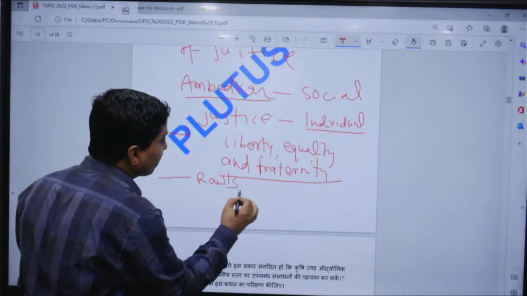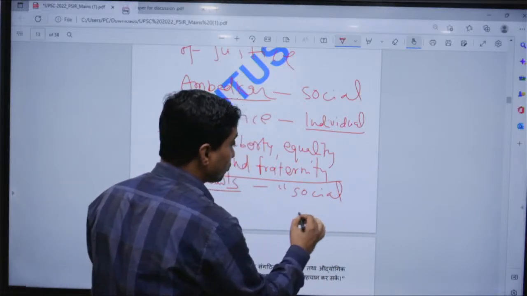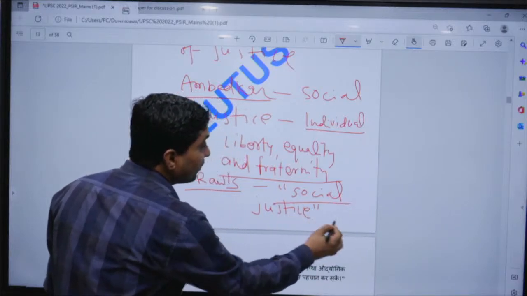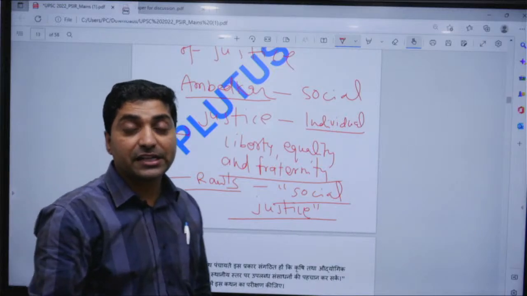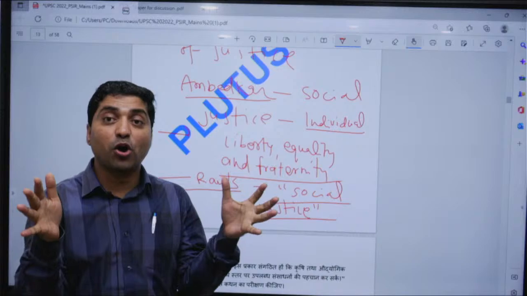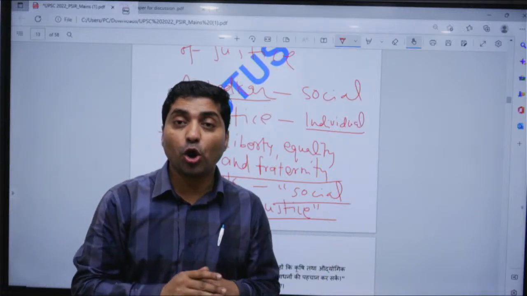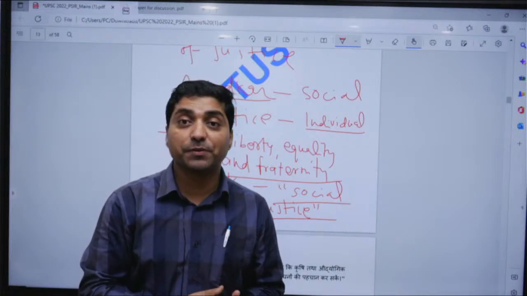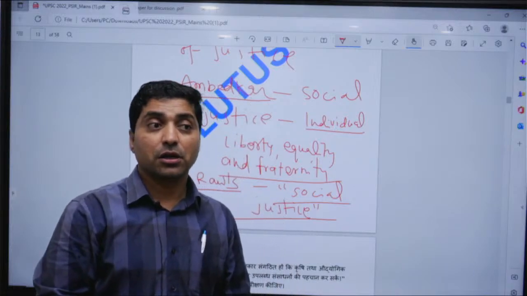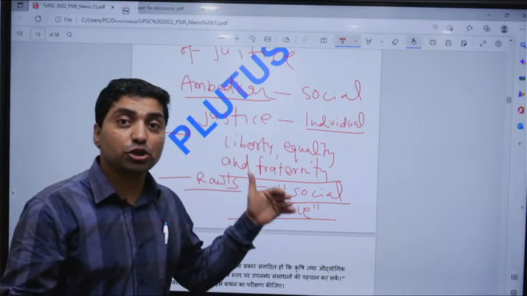Rawls also gave the idea of social justice, mind it. The core argument of Rawls is how we can establish the idea of social justice. We can establish it through a scheme of distribution. He said that all primary resources should be distributed equally unless an unequal distribution should go to the least well off. And he provided three